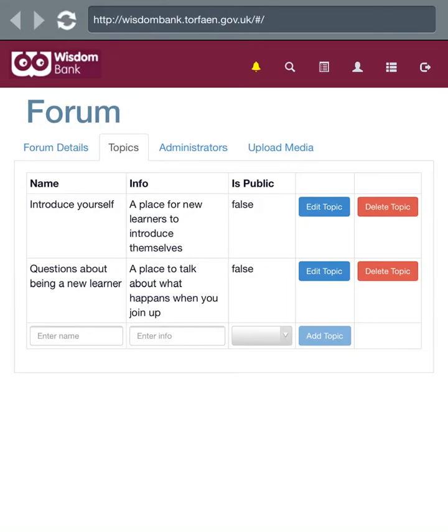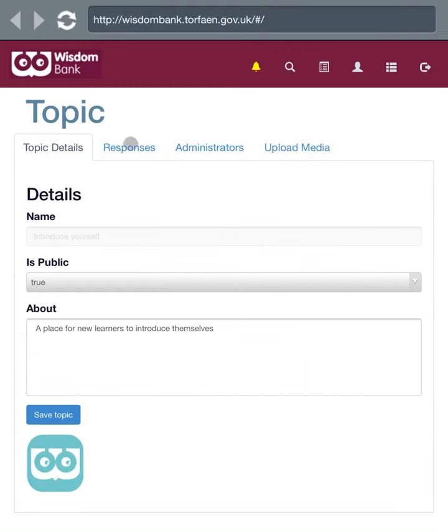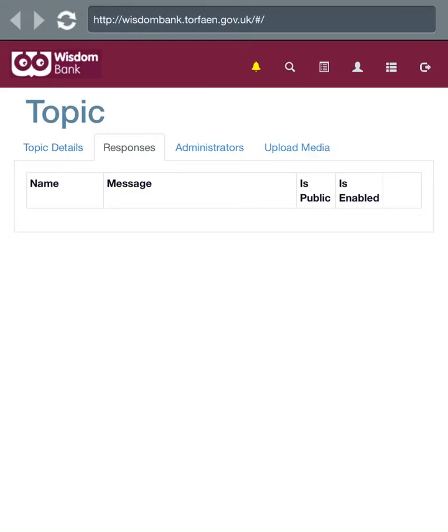Taking this example, you could have a topic for every course, you can have a topic for every tutor. It's entirely up to the organisation how many or what they want to put in. And just to show you again, if you go down to edit topic, this is where you can edit the responses. So if people have replied on the forums and on the topics, you can decide if you're going to let that one be public, if you're going to try and hide that one, if you're going to report that one, etc. So it is a way of managing all the communication that's going on. You just go down a level every time, and that gives you a lot of control.